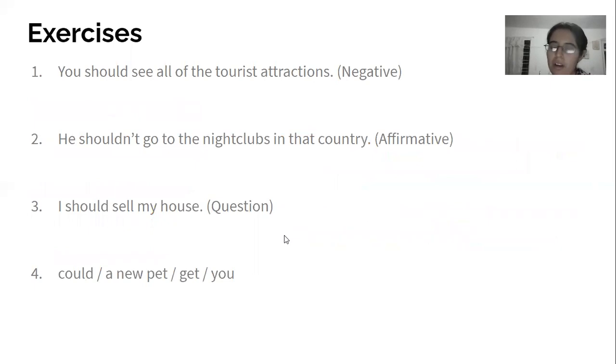So now here I have four exercises. In the first one, you have to turn it into negative. In the second one, you have to turn it into affirmative. In the third one, you have to turn it into a question. And the fourth one is scrambled, so you have to unscramble it to make a correct sentence. I'm going to give you a few seconds to do that. You can pause the video if you want to, and then we'll check them all together. So go ahead.